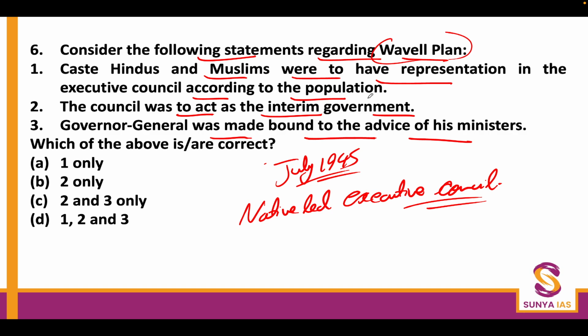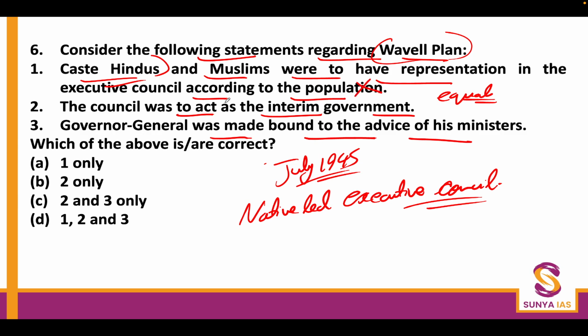As per the Wavell plan, it was decided the caste Hindus, that is the Hindus other than the depressed classes, and the Muslim community will have representation in the executive council according to equality, equal number, and not as per their population weightage. So the first statement is wrong.